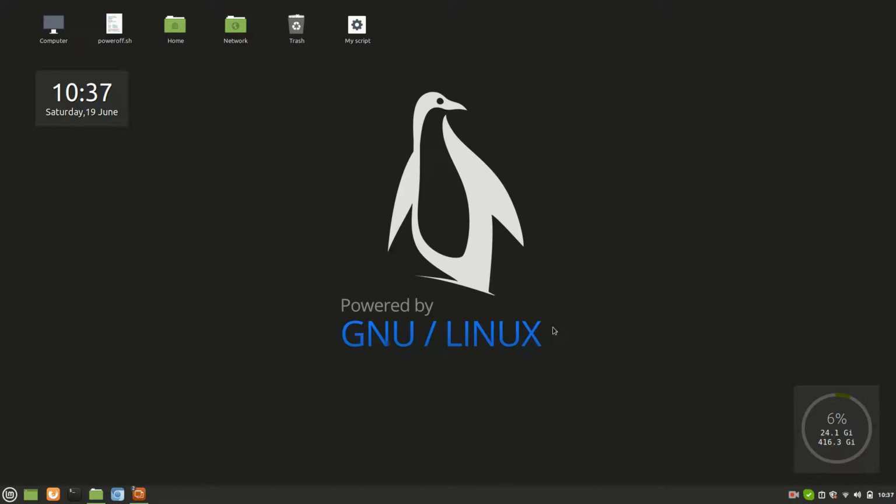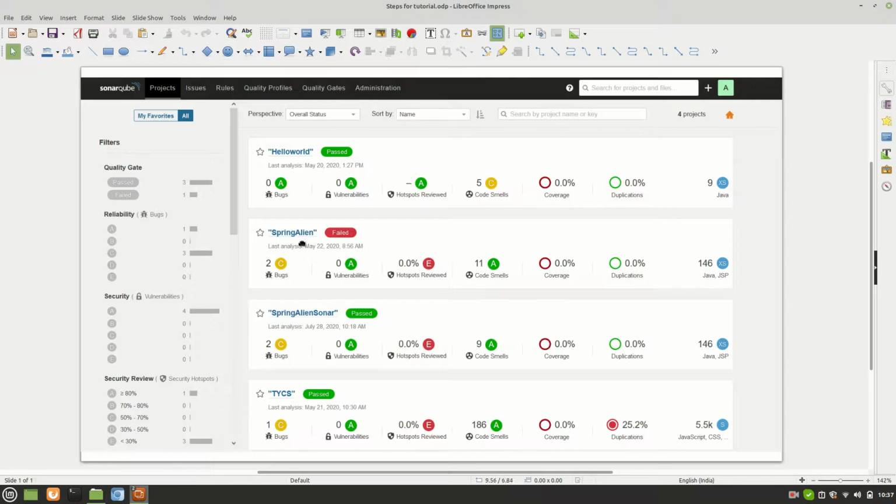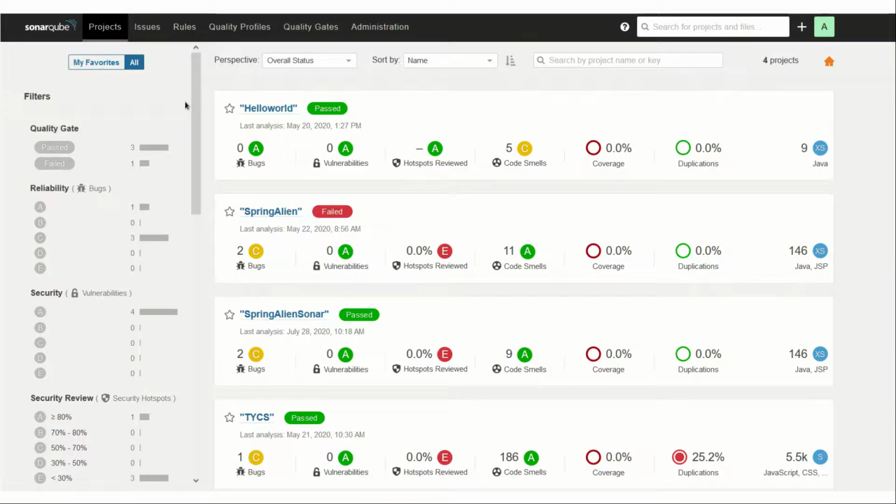So let me show you a screenshot of the analysis report. Let me go to the slideshow. Okay, so here you can see there is a report generated by SonarQube. This screenshot is from SonarQube, but we'll be using SonarCloud. But the UI and this analysis report will be the same, so it doesn't matter.